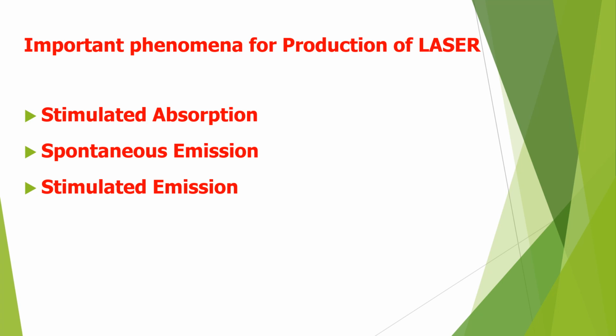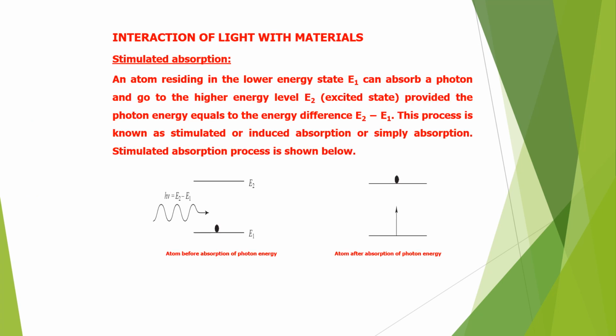For understanding the production of laser, we must know what is stimulated absorption, what is spontaneous emission, and what is stimulated emission. Here we are going to discuss about stimulated absorption. Actually, stimulated absorption is the process in which energy will be given to the atoms in the ground state.